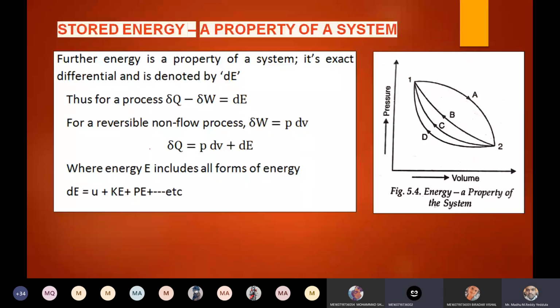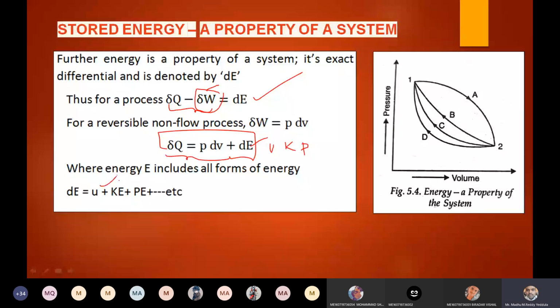So that's for a process, heat minus work. This is the first corollary. As we know, for a closed system non-flow process, dou W is equal to PdV. Therefore, dou Q is equal to PdV plus dE, where dE is the energy. The energy is the sum of internal energy plus kinetic energy plus potential energy.